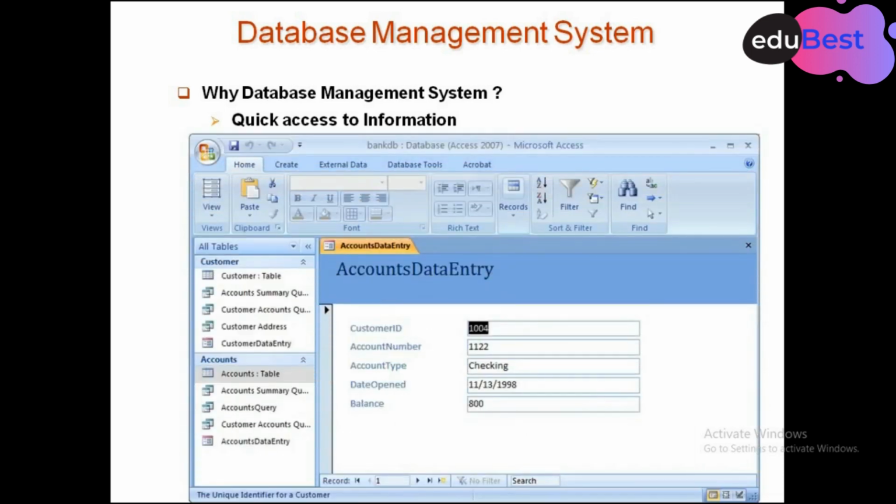And if I use a software or a database management system, here we can see a screen of Microsoft Access. So that is a database management system. So my task will be fastest in all these manners.